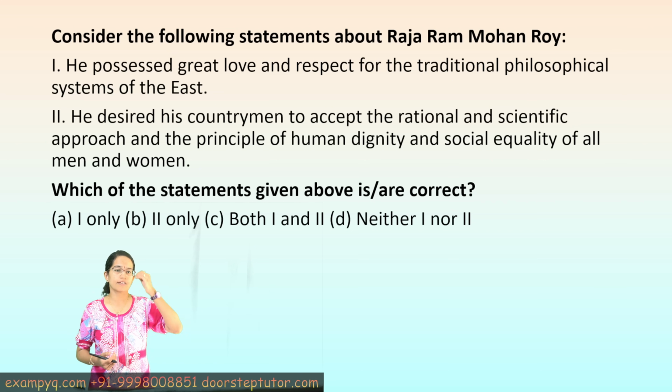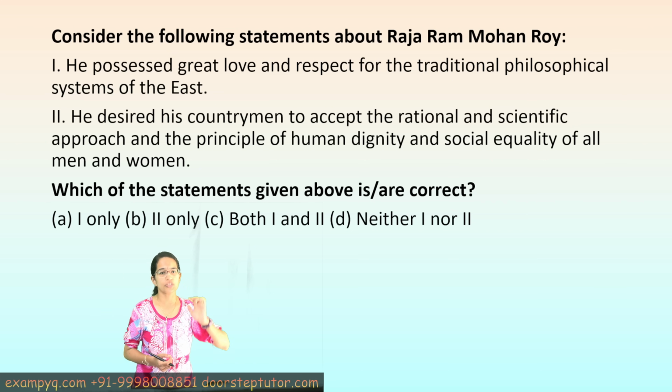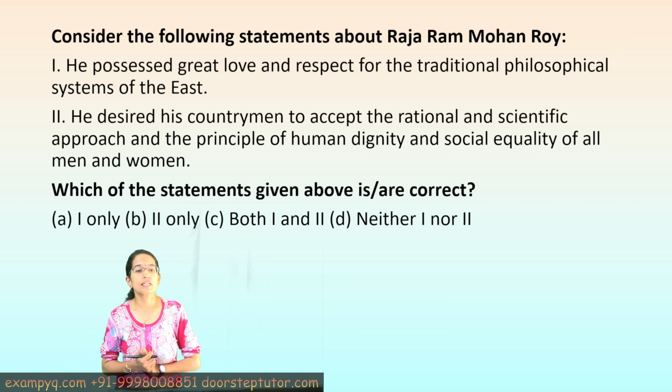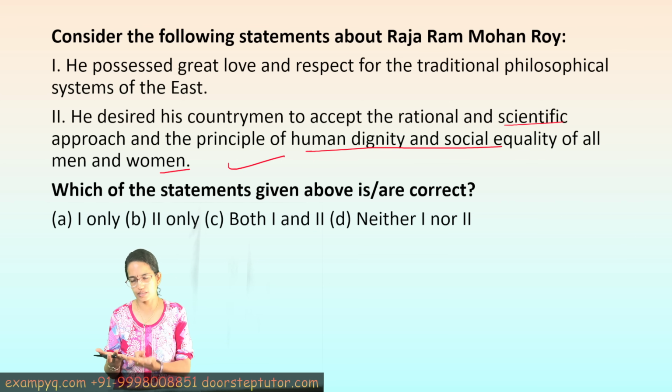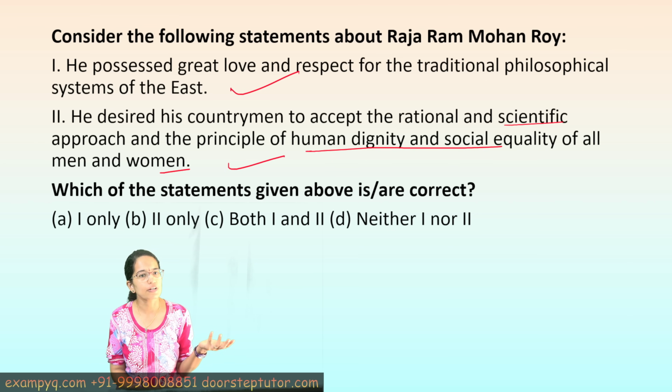The next is with regards to Raja Ram Mohan Roy. Which of the following statements are correct? He possessed a great love and respect for traditional philosophies of the East. Definitely correct, because he was one of the founders who promoted the ideas of Veda, Upanishad and Tantras. He desired the countrymen to accept a scientific approach and principle of human dignity and social equality. That's correct, because he was one of the major reformers, and he spoke against systems like sati, child marriage, caste system. So both of these statements in light of Raja Ram Mohan Roy's contribution are correct. So C is the correct option.